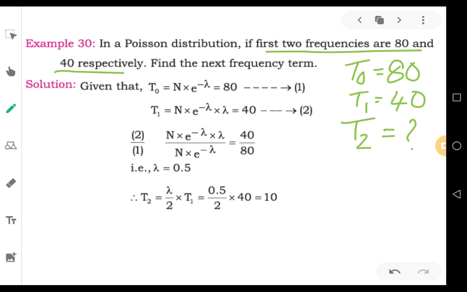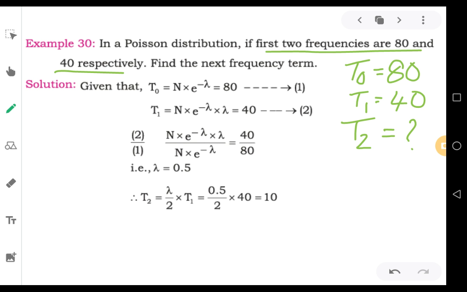Let us see how we do this. To calculate the theoretical frequency terms in a Poisson distribution, we have two different formulas. One is to first calculate the value of the probability term, then multiply with n.